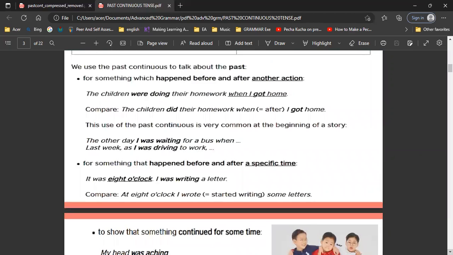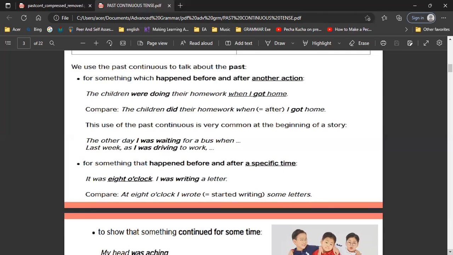Okay, and now we use the past continuous to talk about the past. First, about something which happened before, after another action. For example, this one. The children were doing their homework when I got home. So in here, the children were doing their homework happened before I got home. Already started, but still in progress when I got home. And then I got home happened after the children were doing their homework. But please remember the first action was still in progress.